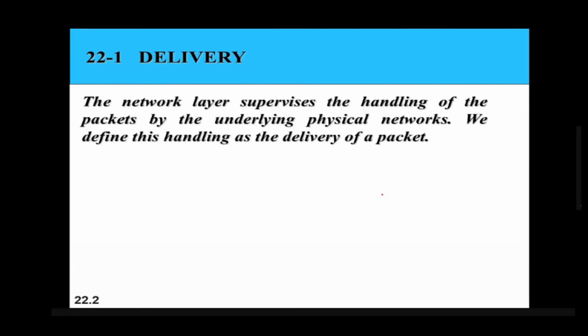So what is meant by delivery? The network layer supervises the handling of the packet by the underlying physical network. We define this handling as the delivery of the packet. So sending data from the source to the destination. Consider this as a destination. If data is sent from source to the destination, then this is called the delivery of data, or in the network layer, we call it a packet. Delivery of a packet.